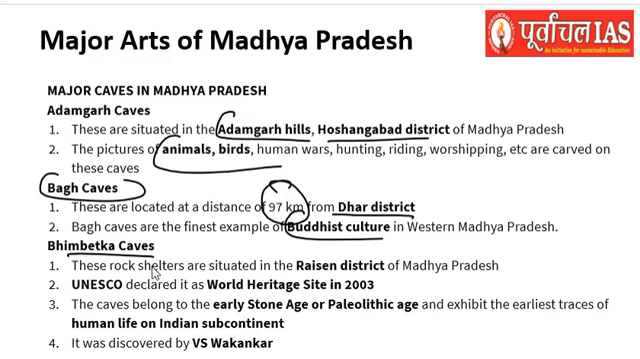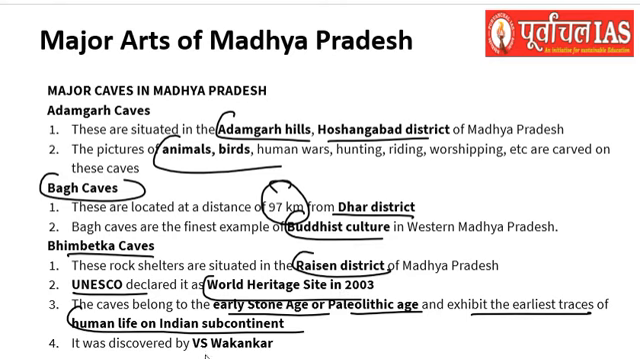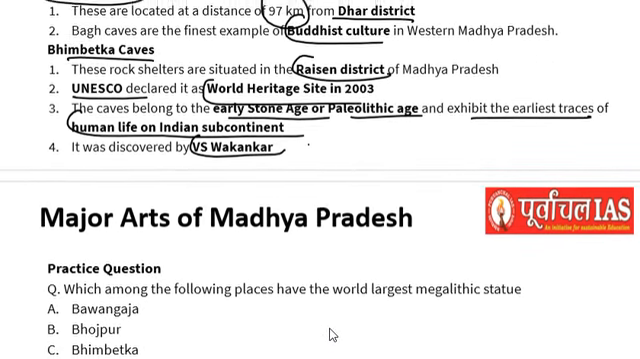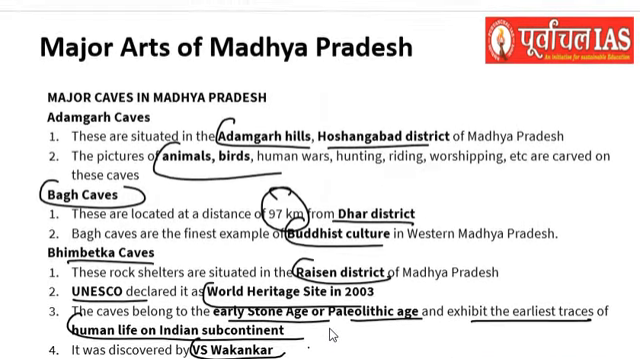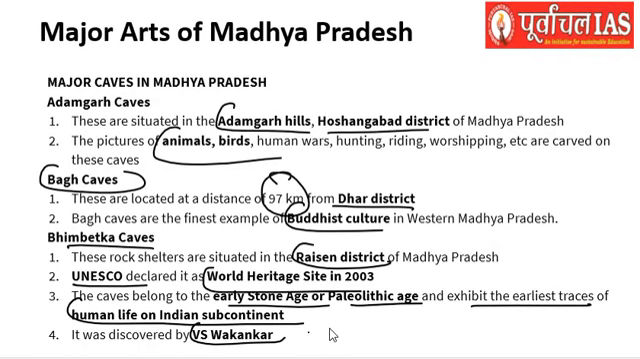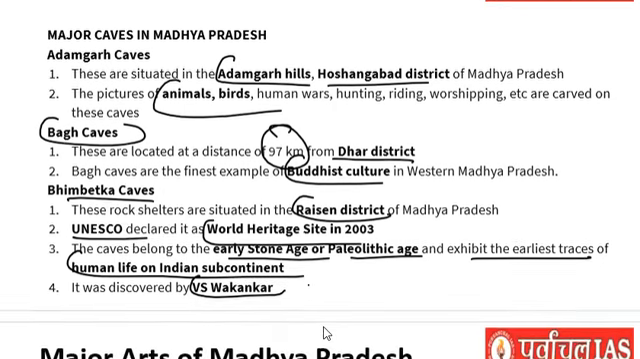Then the Bhimbetka caves, which are present in the Raisen district, as we have already discussed. UNESCO declared it a World Heritage Site in 2003. Early Stone Age, Paleolithic Age, all the evidence is there, and they exhibit the earliest traces of human life on the Indian subcontinent, and were discovered by V.S. Wakankar for the first time. Okay, so in this way we have discussed the various things related to major arts of Madhya Pradesh. We'll be discussing a few concepts in the next session.